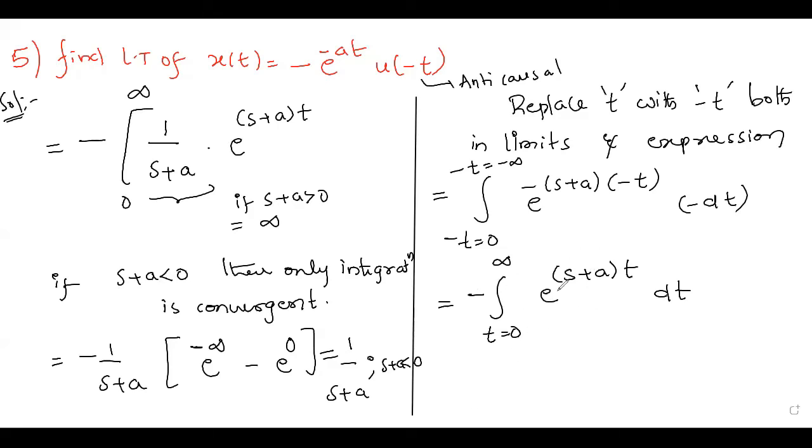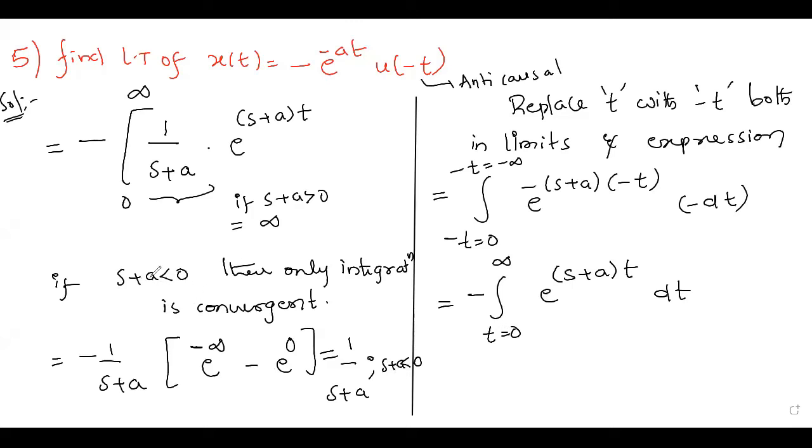If it is greater than 0, it means e power positive infinity, the integration is not convergent, and we are getting infinity. So if s plus a is less than 0, e power minus infinity is 0. And e power plus or minus 0, whatever the exponent may be, positive or negative, the value is 1. So 1 by s plus a only we will get, but the restriction is that s plus a is less than 0. So like this, the analysis is important here.